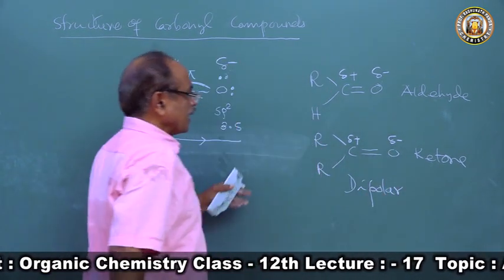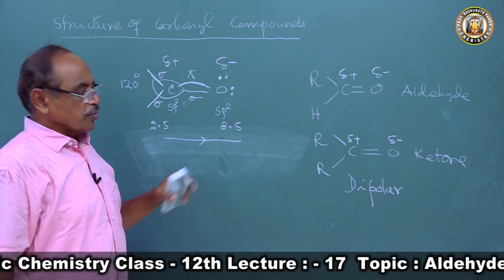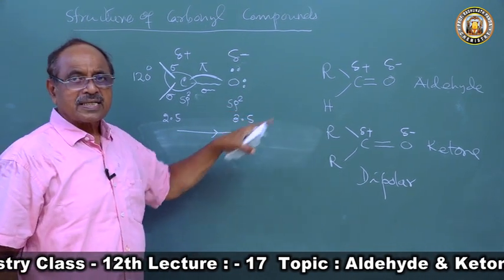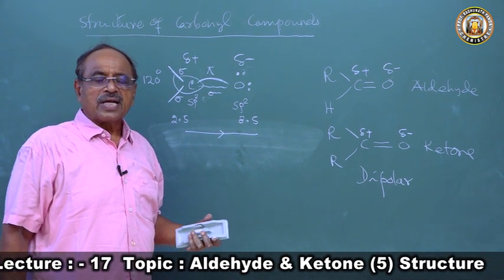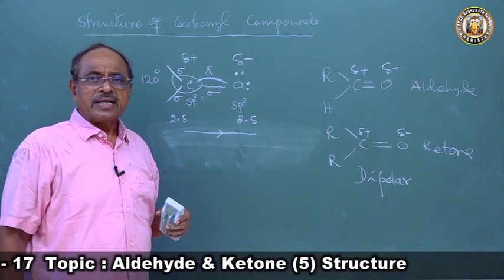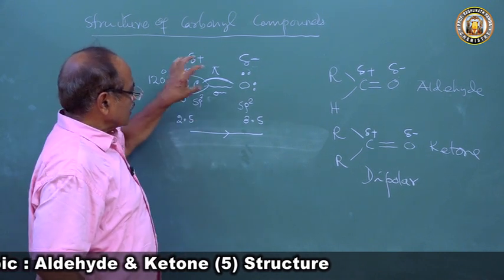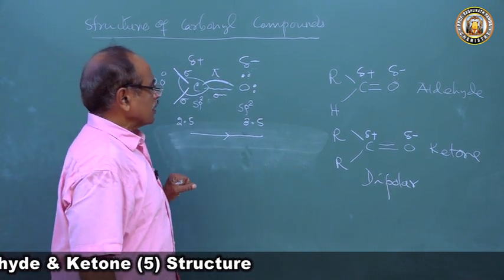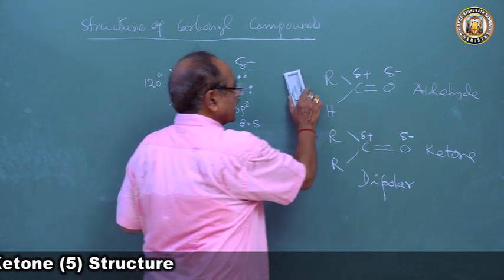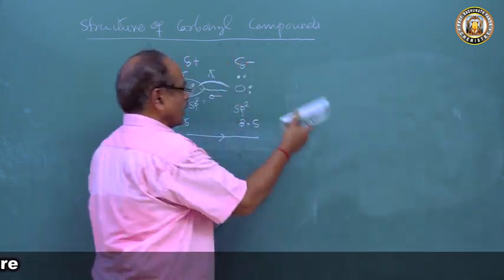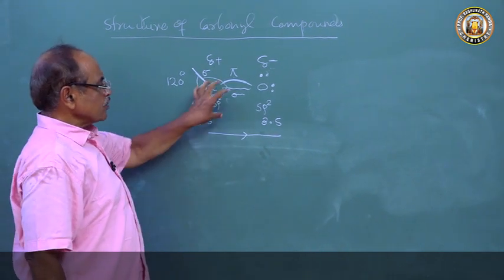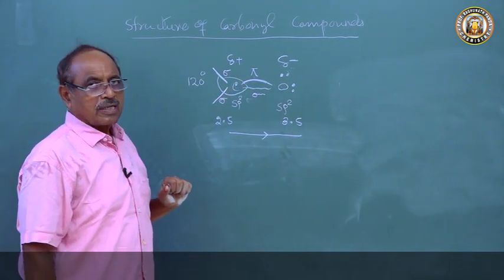They act as a dipole. If you once understand this, then you can explain the physical properties and chemical properties of aldehydes and ketones. So when you come to the carbon, I am first explaining the structure of the carbonyl group, then I will apply the knowledge of the carbonyl group to aldehyde and ketone. So this is, prima facie, the carbonyl group.